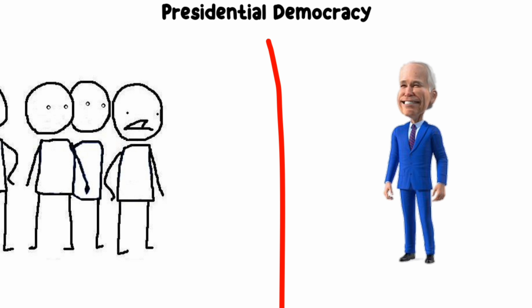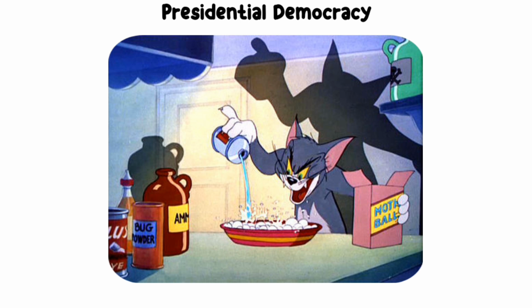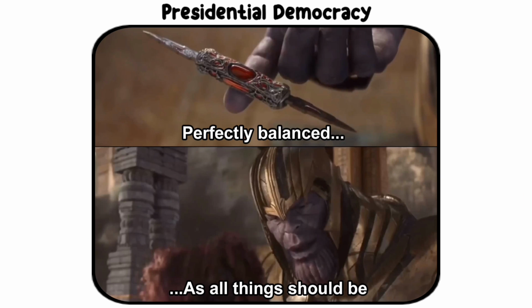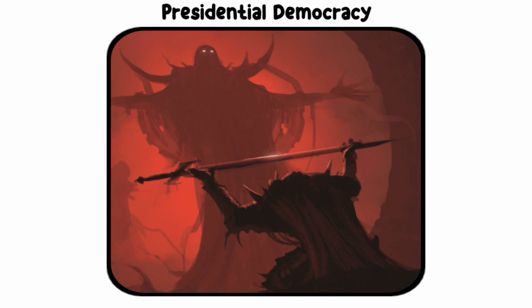Presidential democracy. In a presidential democracy, the president is elected separately from the parliament and serves as both head of state and government. The president has their own powers and is independent of the legislature, but the two branches work to check and balance each other. This system separates the executive and legislative powers to prevent any single branch from becoming too powerful.